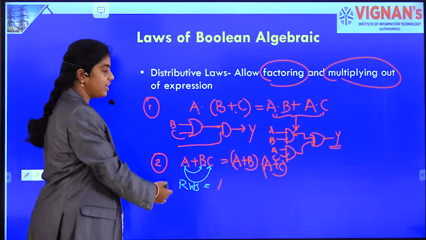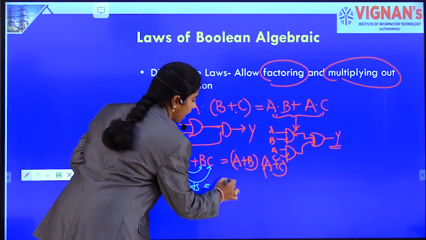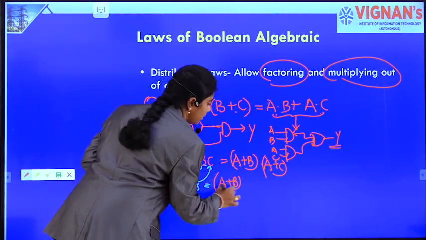Let's take the RHS. This is nothing but (A plus B) dot (A plus C).